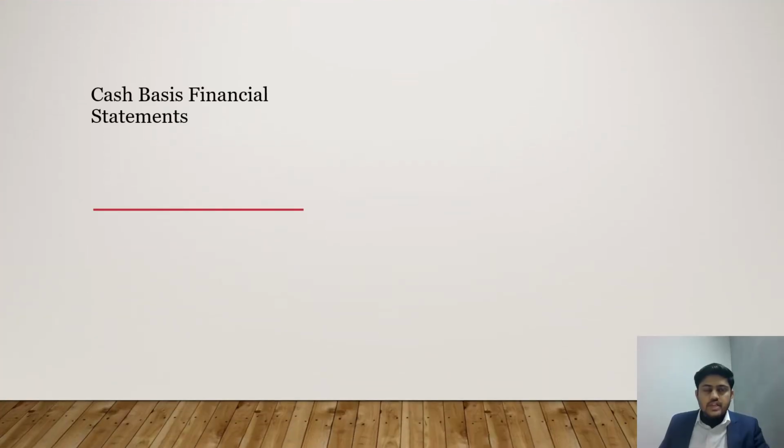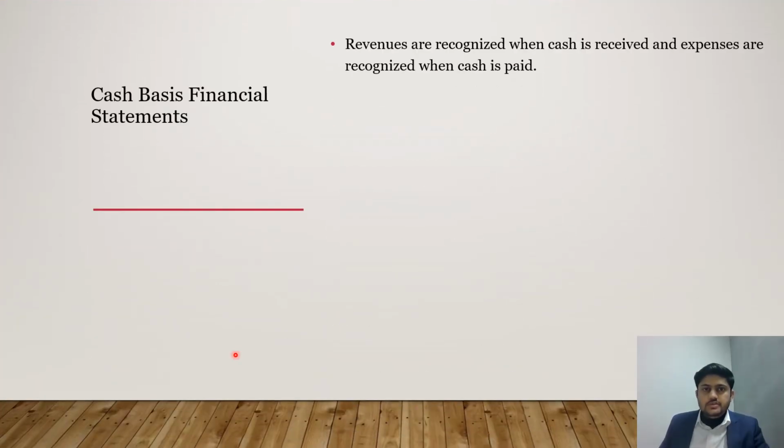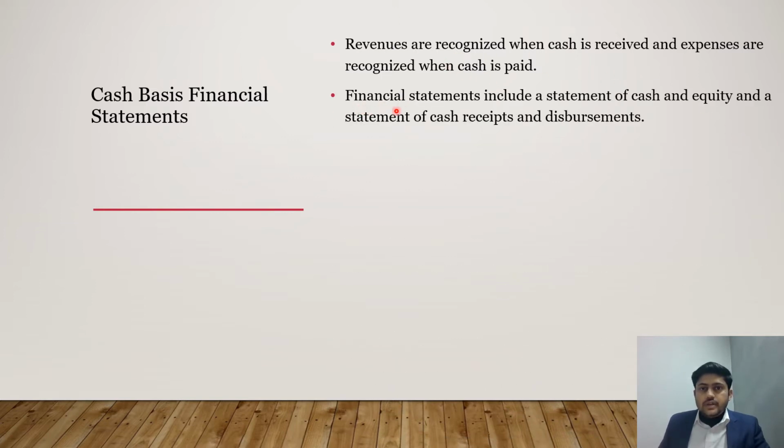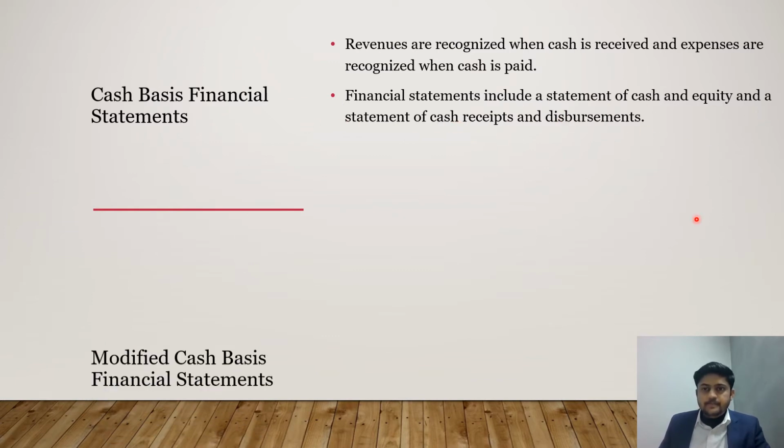Next is cash basis financial statements. In cash basis financial statements, revenues are recognized when cash is received and expenses are recognized when cash is paid. Financial statements include a statement of cash and equity and a statement of cash receipts and disbursements.